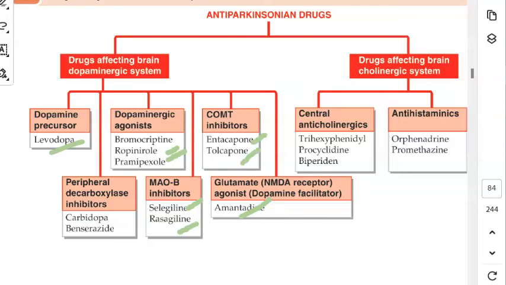What will these do? Catecholamine O-methyltransferase, that is COMT inhibitors. They will reduce the metabolism of levodopa, thereby giving more sustained plasma levels and constant dopaminergic stimulation of the brain. Entacapone and tolcapone, what are they doing? They are going to reduce the metabolism of levodopa. So if you are giving levodopa, they will be added.